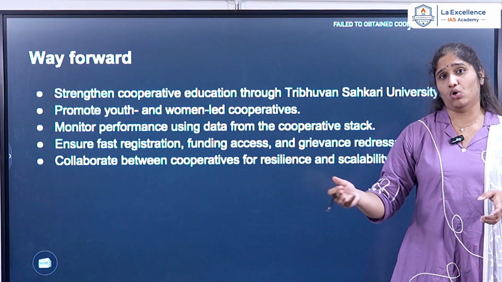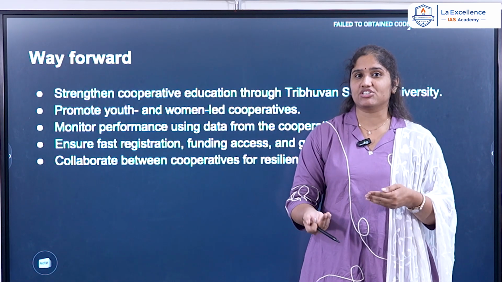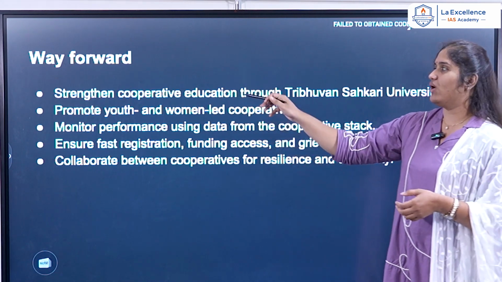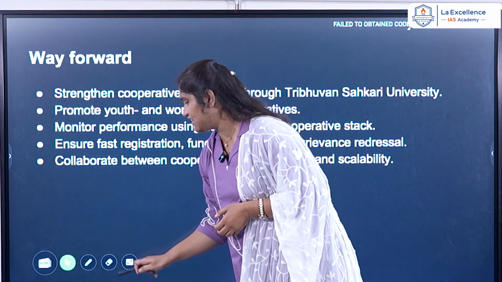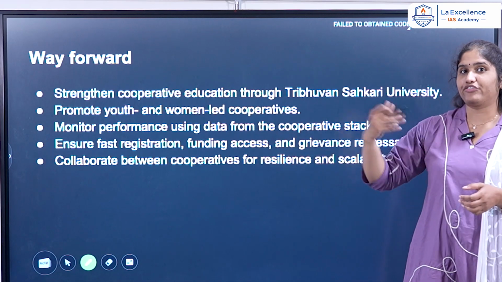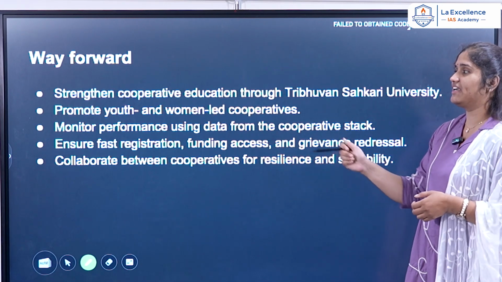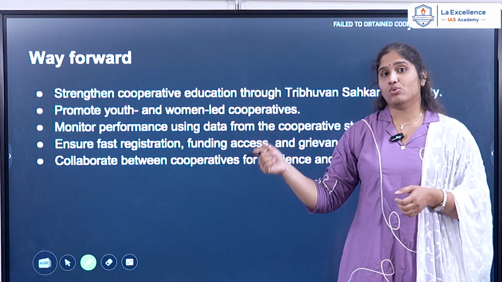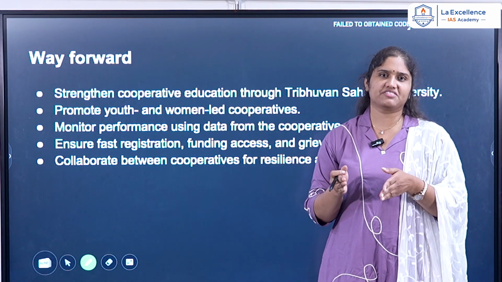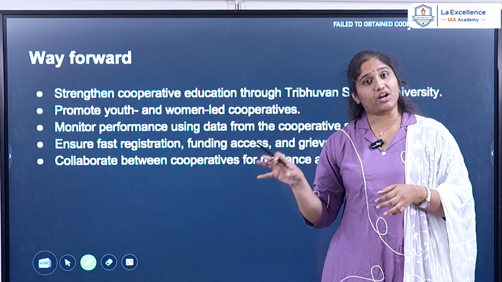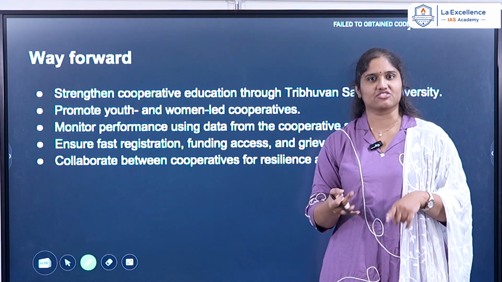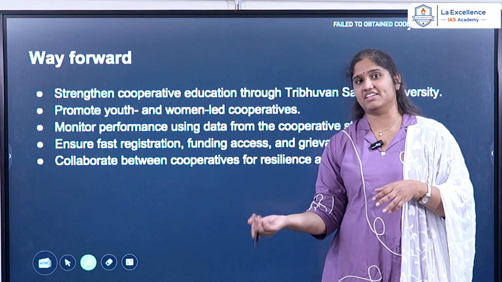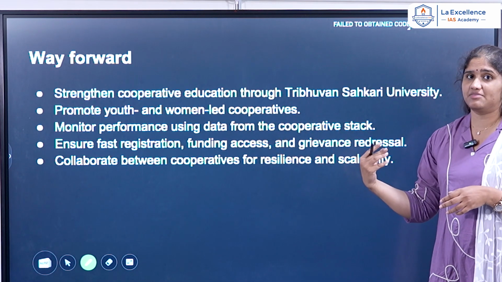What can be done more so that this policy implementation and effectiveness will be increased? The first thing is that we have to have cooperative education through the university that we have been taking up. A large number of youth and women should be involved in these cooperatives. Monitor the performance. As we have started creating the cooperative stack, it is also utilized to monitor how the cooperative societies are functioning. Is it low or is it high? What can be done to reform these societies? This type of monitoring is also important.